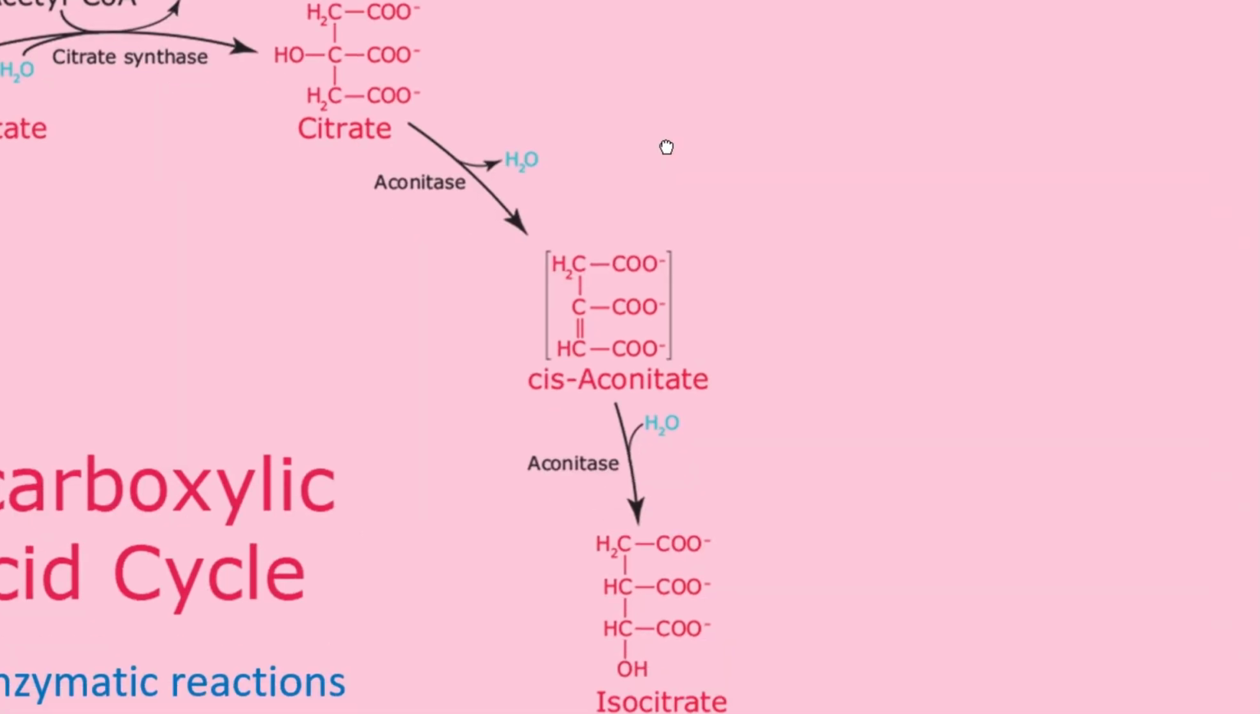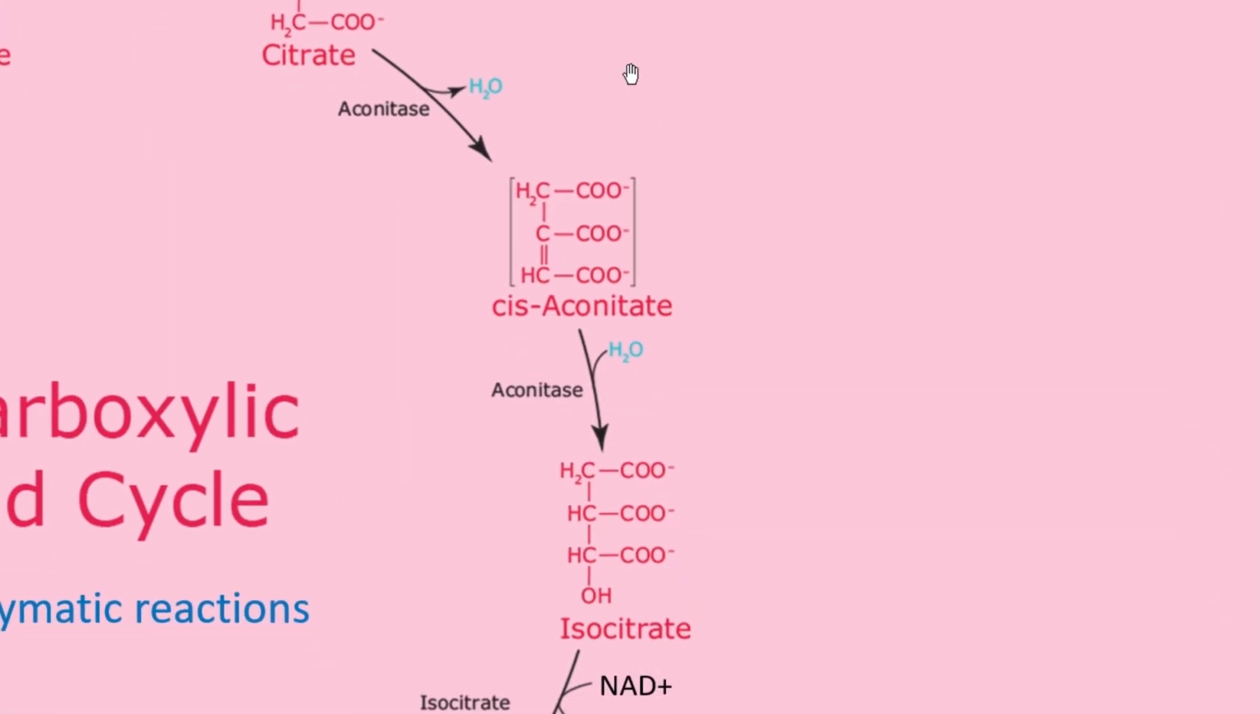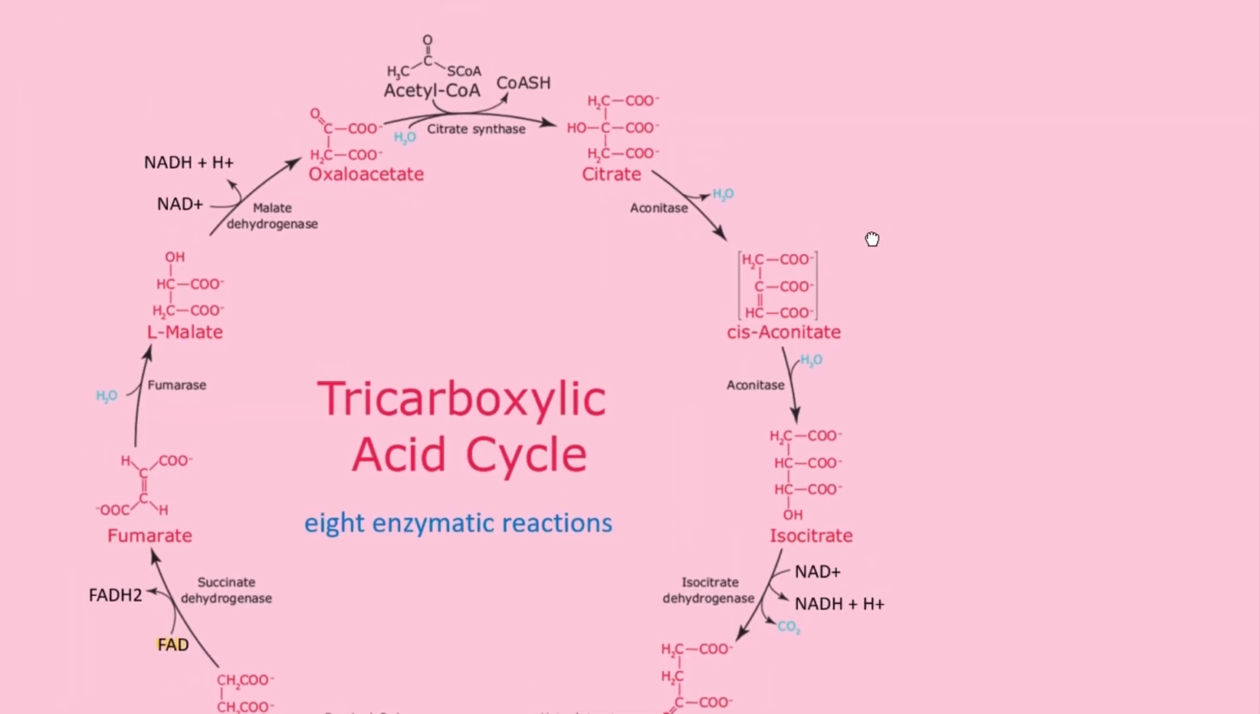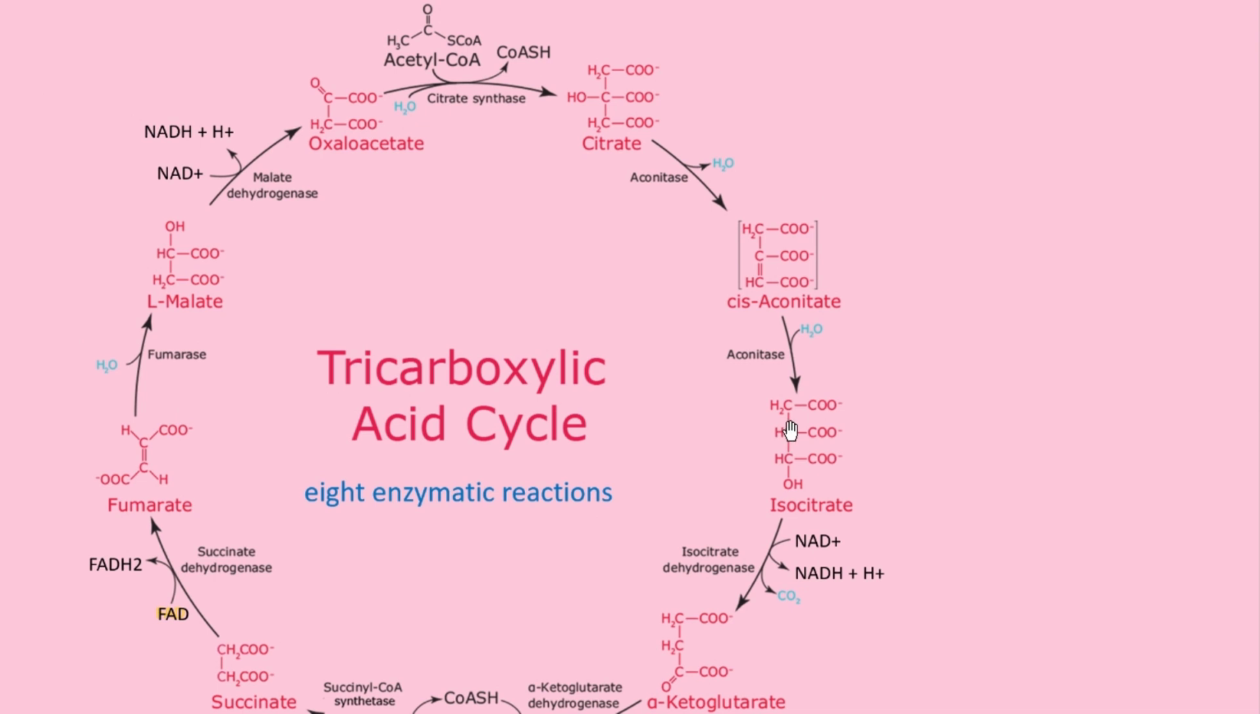But if we see this isocitrate, see the difference. The first carbon is the same, containing H2. The second carbon contains OH in citrate, but in isocitrate the second carbon contains H only. The COO minus groups, these three, are common in both citrate and isocitrate.